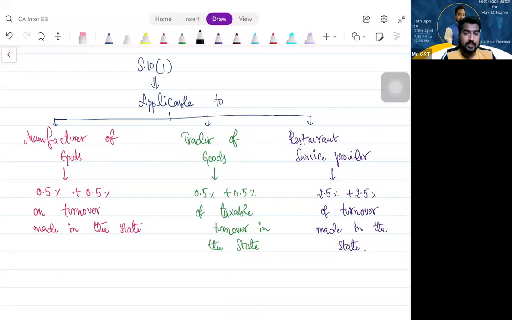Now the doubt is, you are having business in one normal state and a branch in one special category state. Let us assume Sikkim. Now, what is the threshold limit? Let us assume I am in Karnataka and Sikkim, two states. From Karnataka, when I am seeing it is 150 lakhs. From Sikkim, when I am calculating, it is 75 lakhs. No. In both cases, it is 75 lakhs. Why?